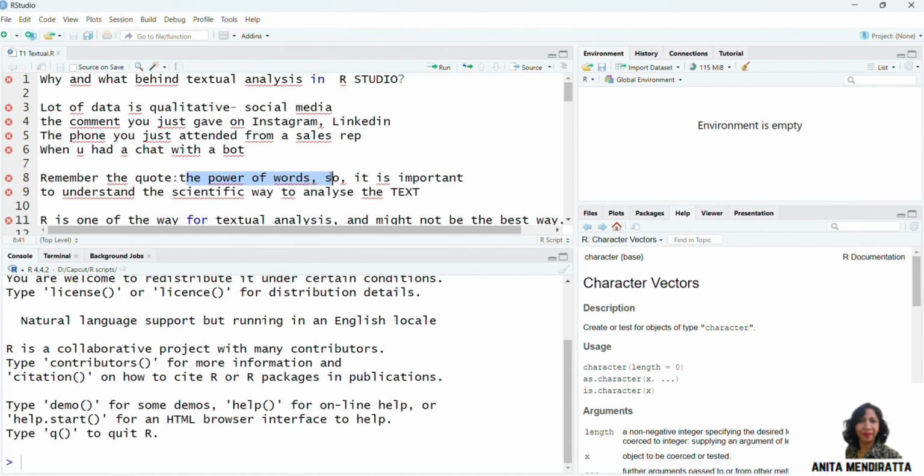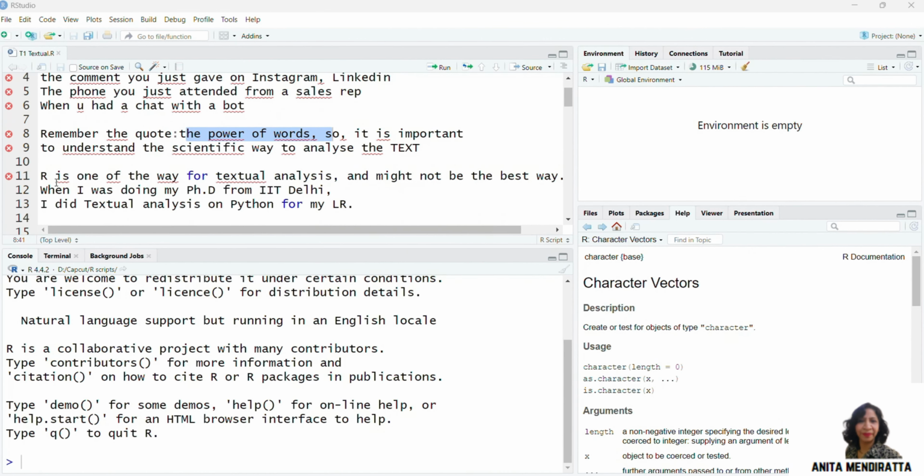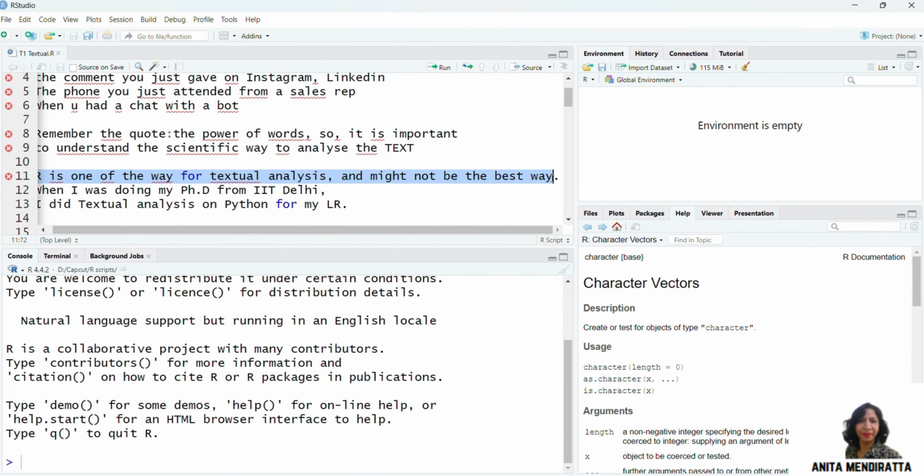Remember the quote, the power of words. Therefore, it's better to analyze the qualitative data, the text, through scientific ways. There is more than one way of doing it, and R is one way for textual analysis and might not be the best way.